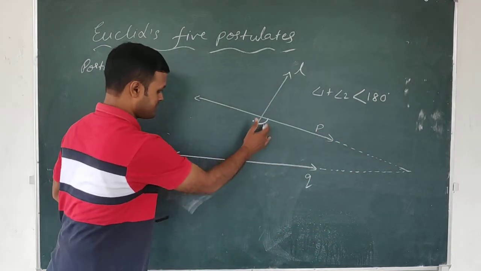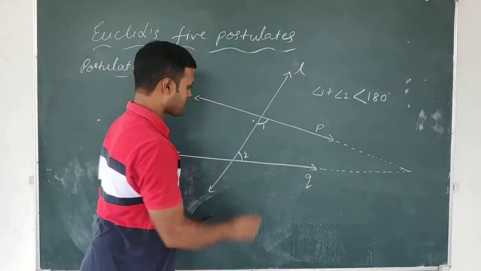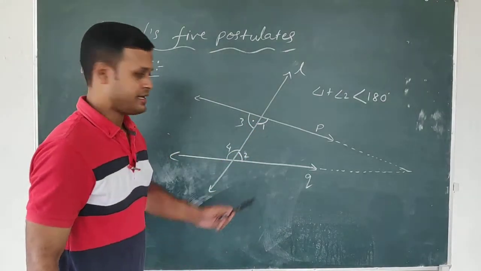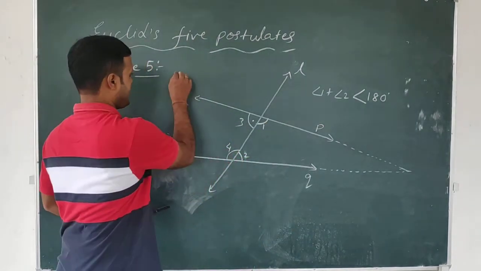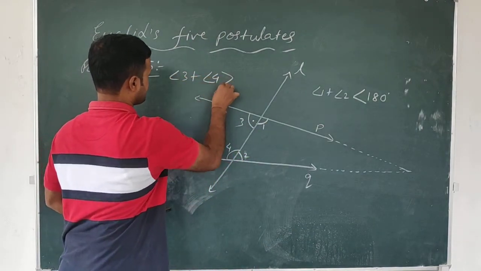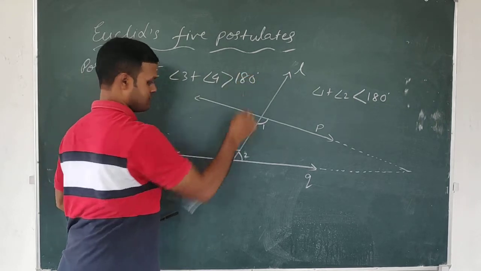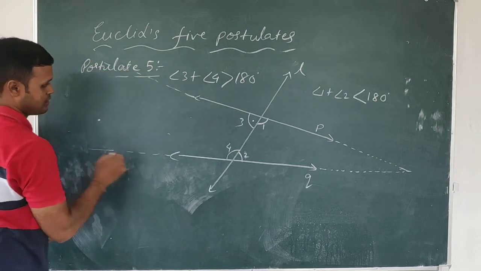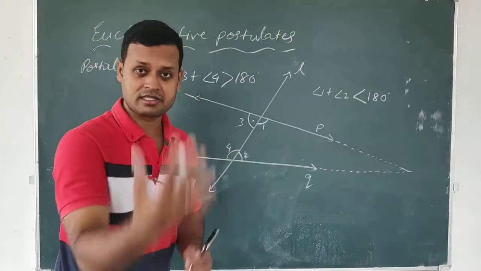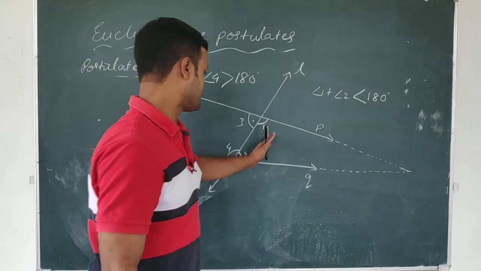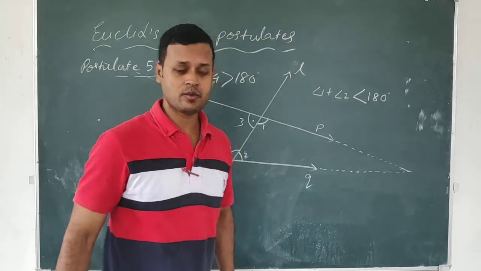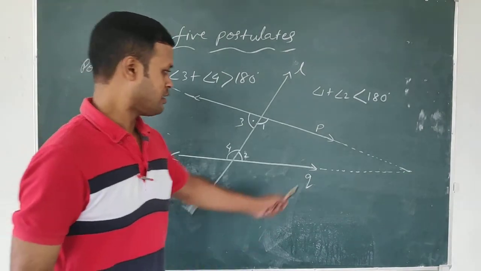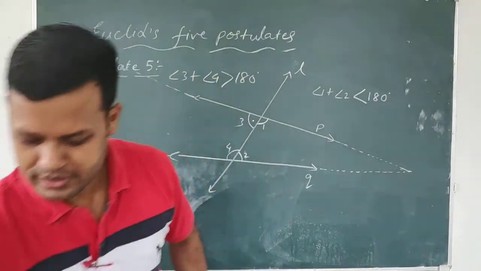on this side. That means on this side only the angles are becoming less than 180 degrees. This is 3 and this is 4, suppose. Angle 1 plus 2 is less than 180, but angle 3 plus angle 4 is greater than 180. So this side it will not meet; it will keep extending. But on the side of the transversal on which the sum of the two angles becomes less than 180 degrees, on that side if you produce the lines, the two lines will meet. Understood? It is simply said this way only.